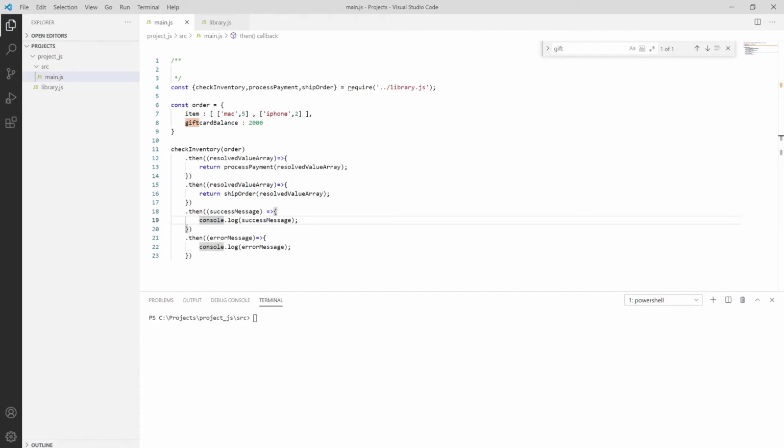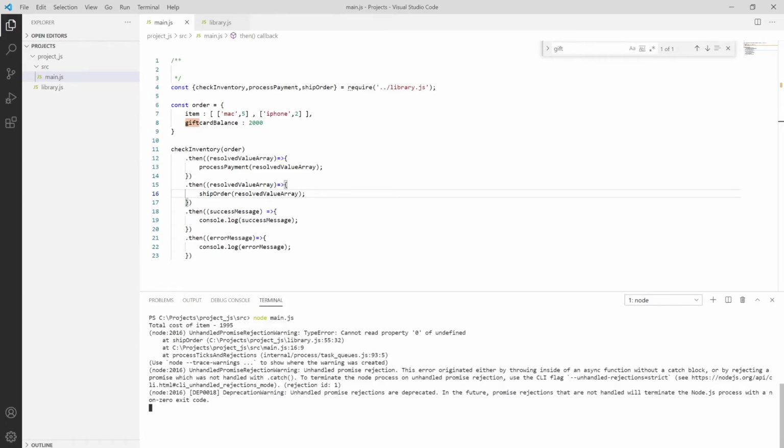Why? Because we are not using the callback function. So instead of that we can simply use the logic statement instead of returning promises. If I put it in this manner, escape this and save this, it will work. And say node main.js and it will work. Okay, that item cost. Okay, then resolve array, and then inside, okay, we have to do that simple calculation.